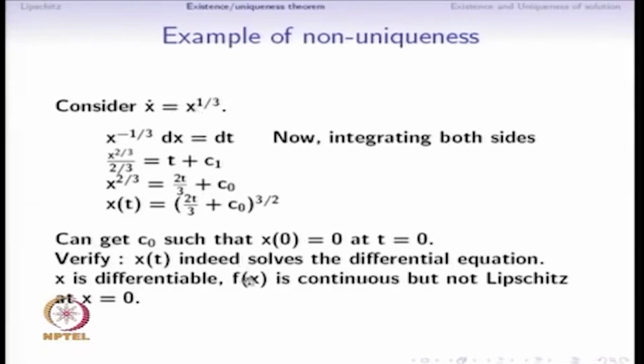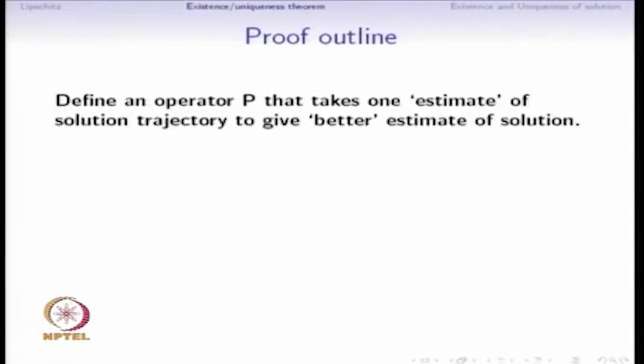F of x is continuous, but it is not locally Lipschitz at x equal to 0. That is why the previous theorem would not guarantee existence and uniqueness of solutions, and here is an example where uniqueness fails. Okay, so because of the importance of this result of existence and uniqueness of solutions to differential equations under the locally Lipschitz property, we will see the proof.